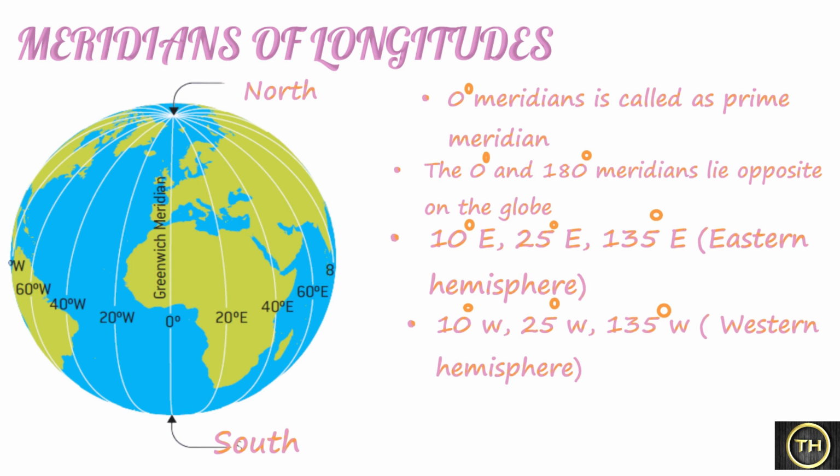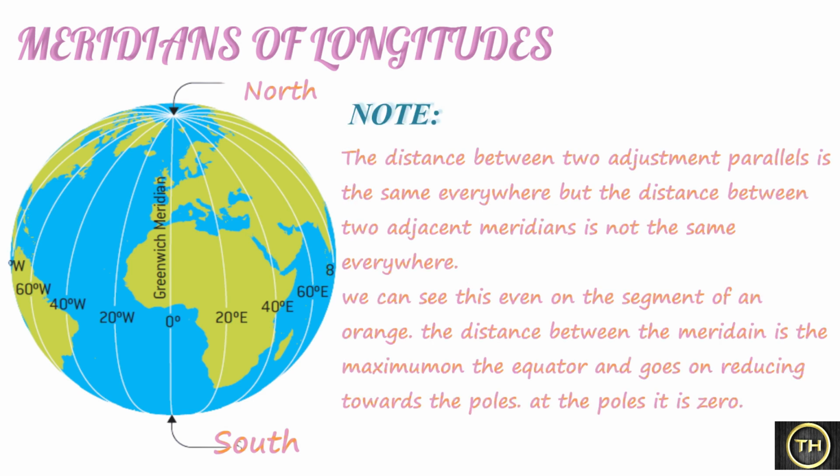30 degree east is a semicircle that joins all places at an angular distance of 30 degree from the prime meridian. The distance between two adjacent parallels is the same everywhere, but the distance between two adjacent meridians is not the same everywhere. We can see this even on the segments of an orange. The distance between the meridians is the maximum on the equator and goes on reducing towards the poles. At the poles, it is 0.